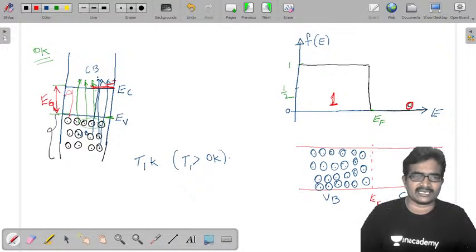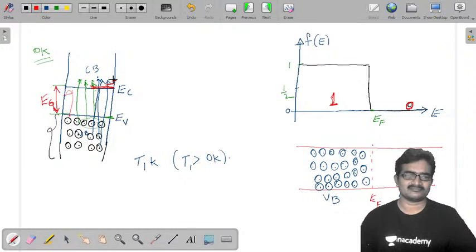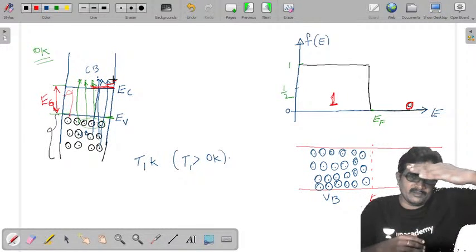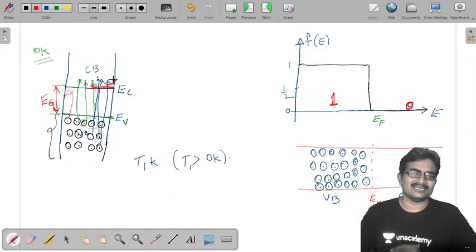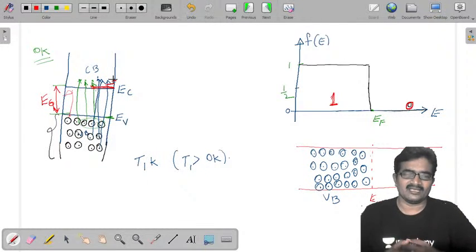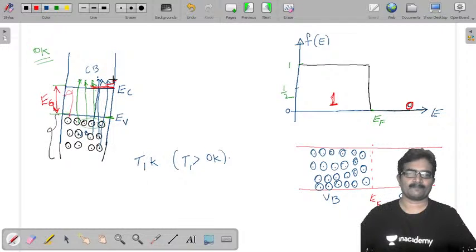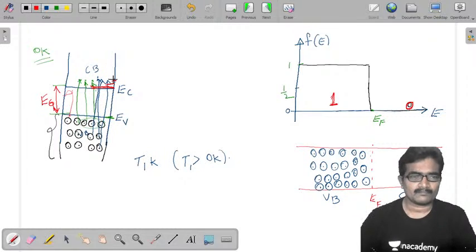In a similar way to going below the valency band, energy levels are occupied above the conduction band.